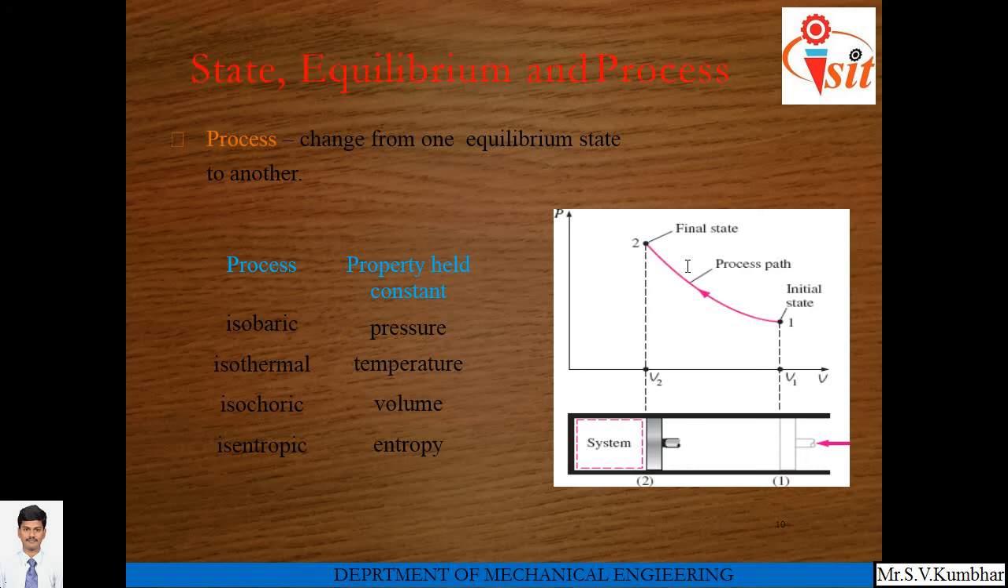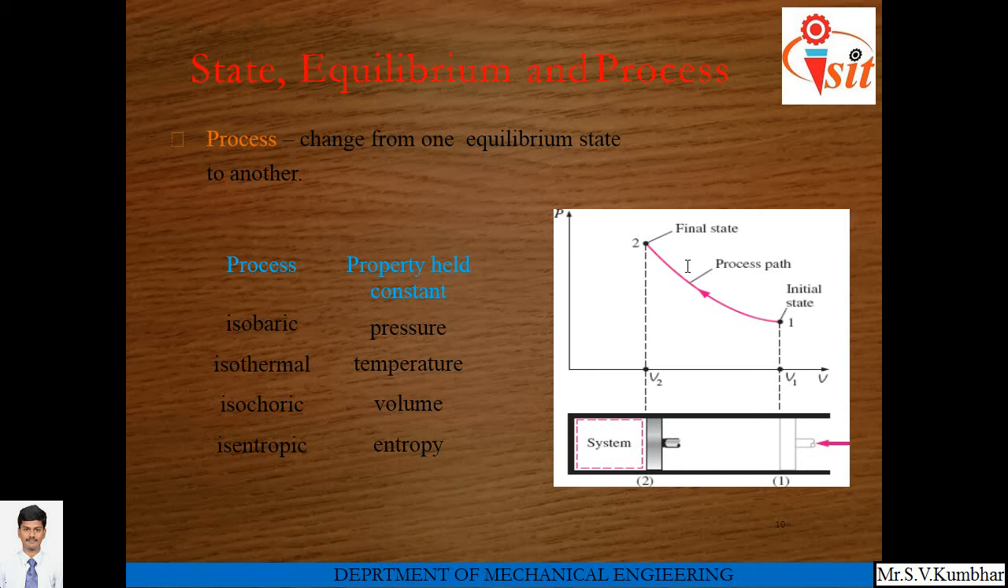Process. A process is defined as a change from one equilibrium state to another equilibrium state. Again we will take one example. If we supply heat energy to ice, what will happen? Ice is converted into water. Again, if we supply heat energy to water, what will happen? Water will be converted into vapor. So here a series of changes from one equilibrium state to another occurs. We can call it a process.